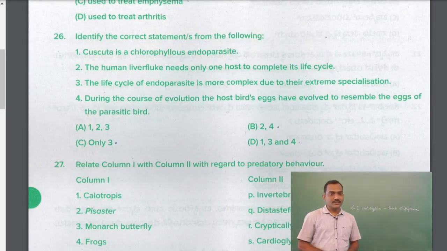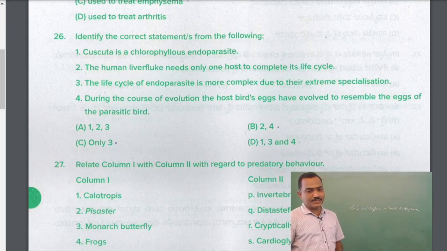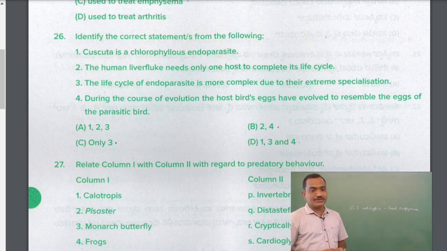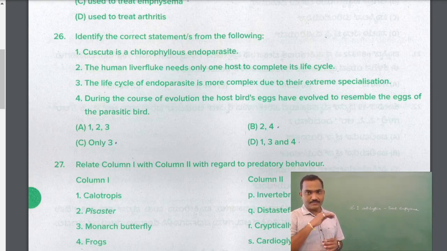Number 26. Identify the correct statements from the following. There are four statements, and we need to identify which statement is right. The first statement: Cuscuta is a chlorophyllous endoparasite. Cuscuta is a parasitic plant. It's not an endoparasite, it is an ectoparasite. So the first statement is wrong.